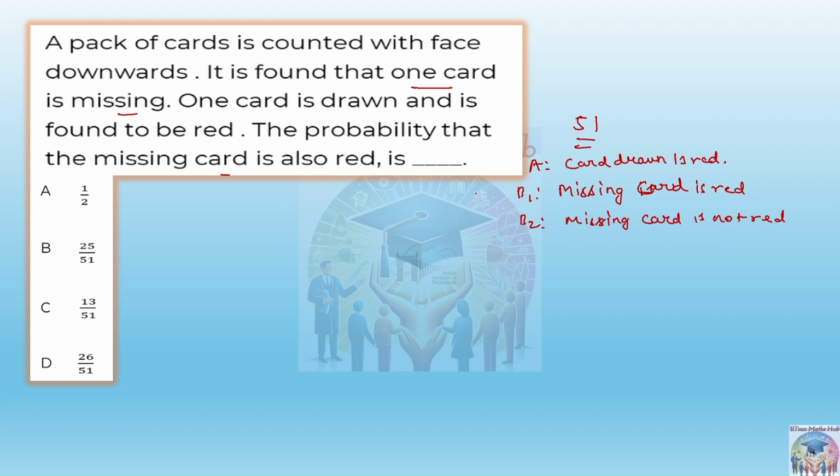So now we can write like this: if the card drawn is red, we are asking for the probability of A. That can be written as probability of A intersection B1, meaning the common part between the missing card is red and the card drawn is red, plus the same thing with B2. And by the formula we just studied,